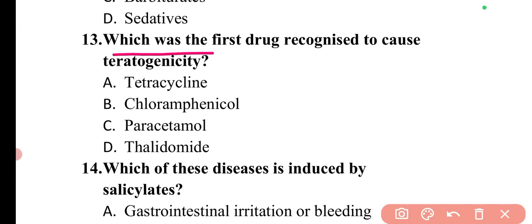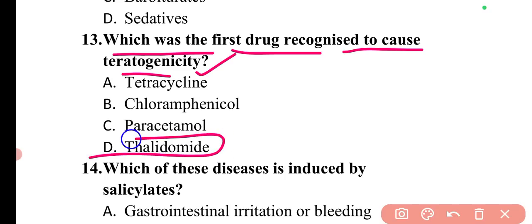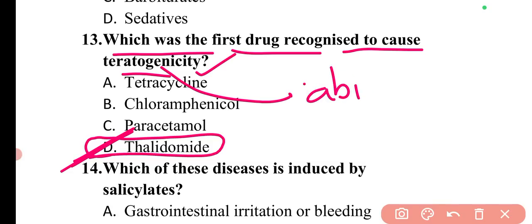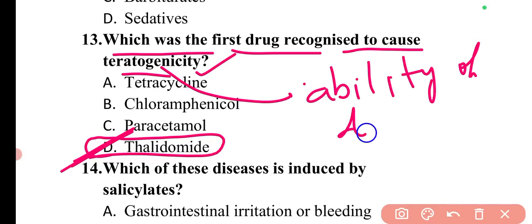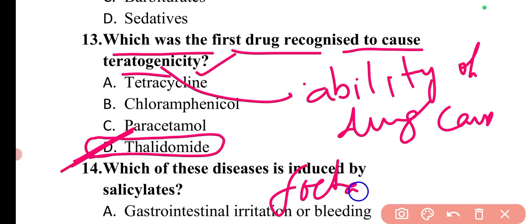Next question is, which was the first drug recognized to cause teratogenicity? So the first drug that caused teratogenicity was thalidomide. So here option D will be the correct answer. And what is teratogenicity? Teratogenicity is basically the ability or capacity of a drug to cause fetal abnormalities. Fetal abnormalities means when the child is not yet born, it is in the uterus of the mother.